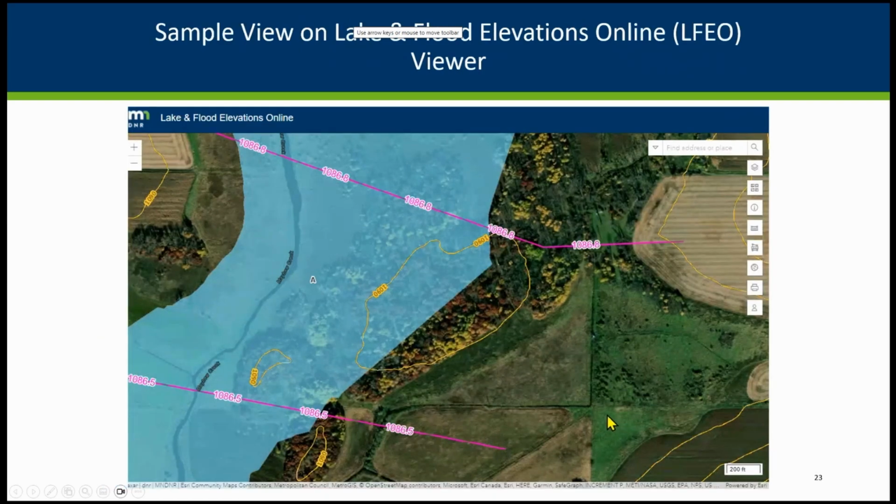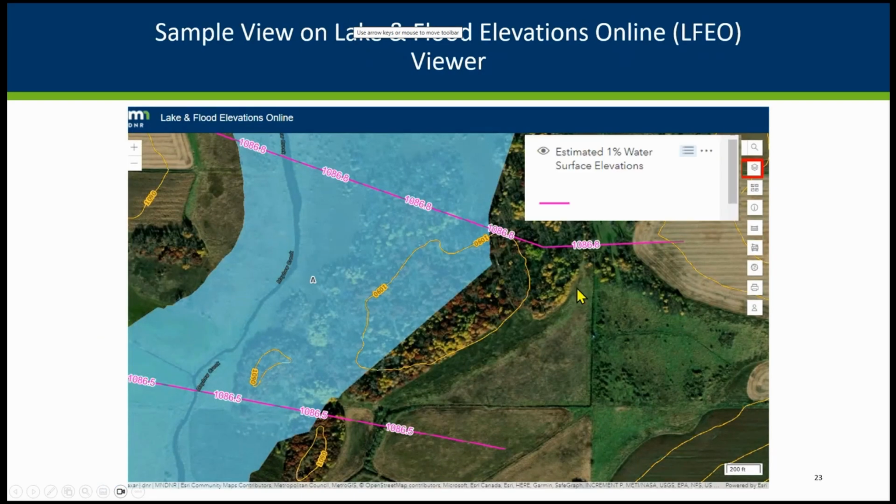So some other really helpful stuff we've got here. If you go to our layer options, one of the top ones it'll show is our estimated 1% water surface elevations. This is for those water courses where it's not a detailed study, but we've got an underlying model.